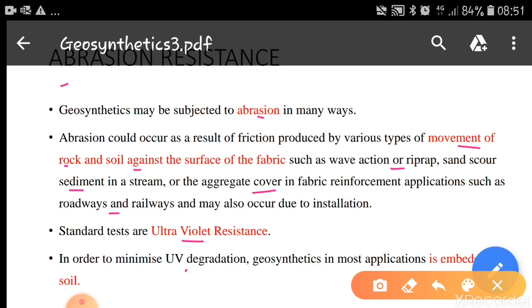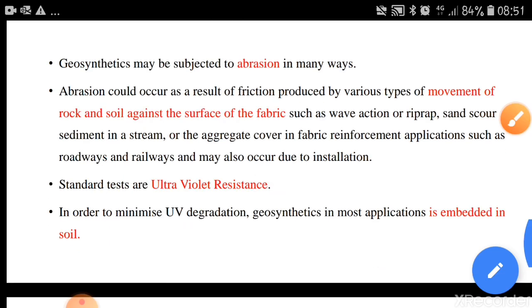In order to minimize the ultraviolet degradation, geosynthetics in most applications are embedded inside the soil. So that's why we are not directly exposing these geosynthetics to the sun. We are trying to embed them inside the soil. But in certain applications we have to expose them. So in that case, we have to see what the ultraviolet resistance is, and based on this we have to use them.